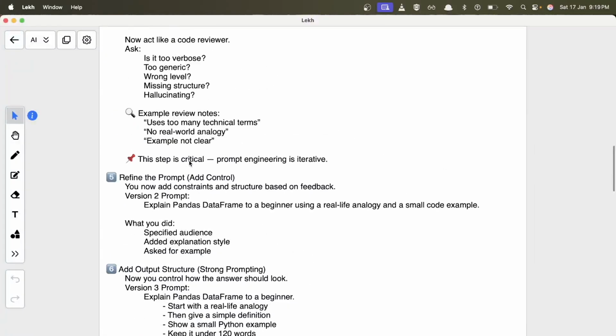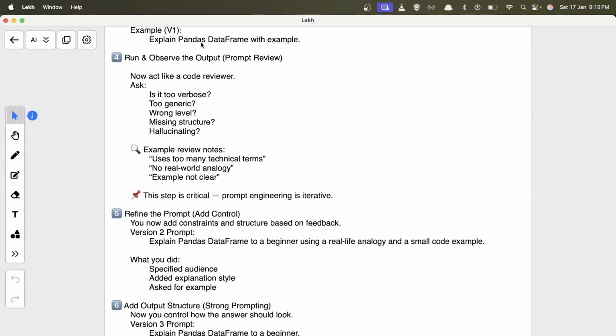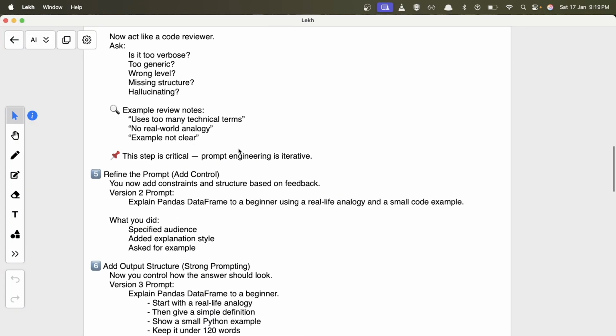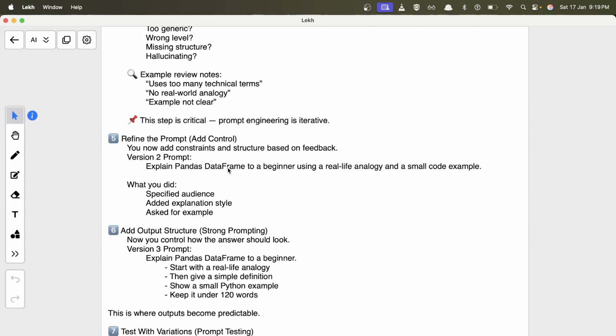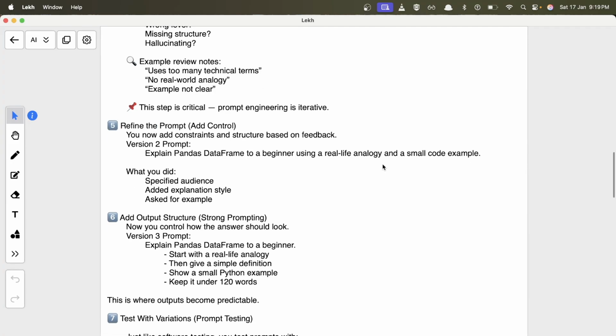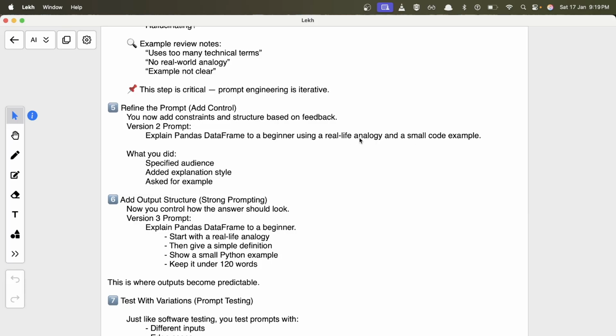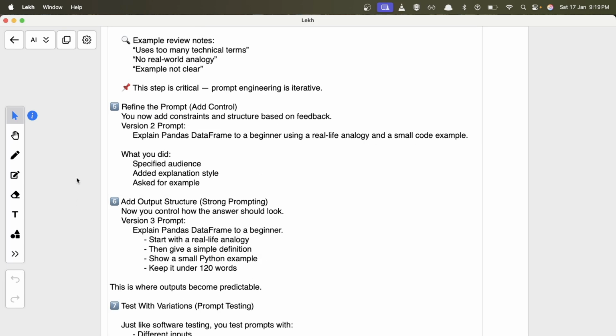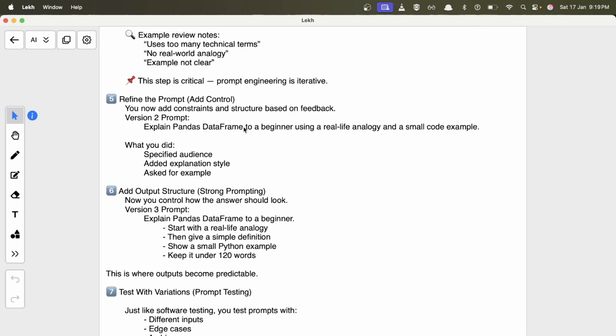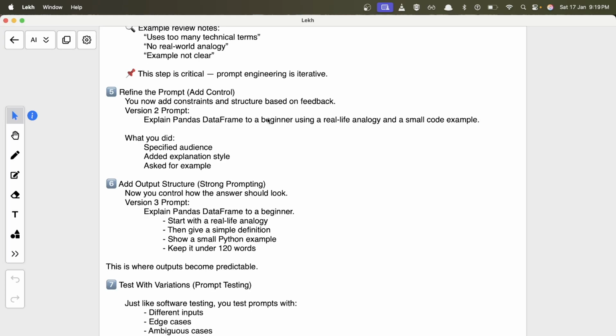For example, earlier it was simple this, right? Explain pandas data frame with example. Now you can say something like this: explain pandas data frame to a beginner using a real life analogy and a small code example. Here again, we have not provided the language of the code, right? You want the code in Python or Java or whatever you want. So it may provide you code in any language, maybe the most probable language is Python right now, so maybe it will provide you the examples in Python.